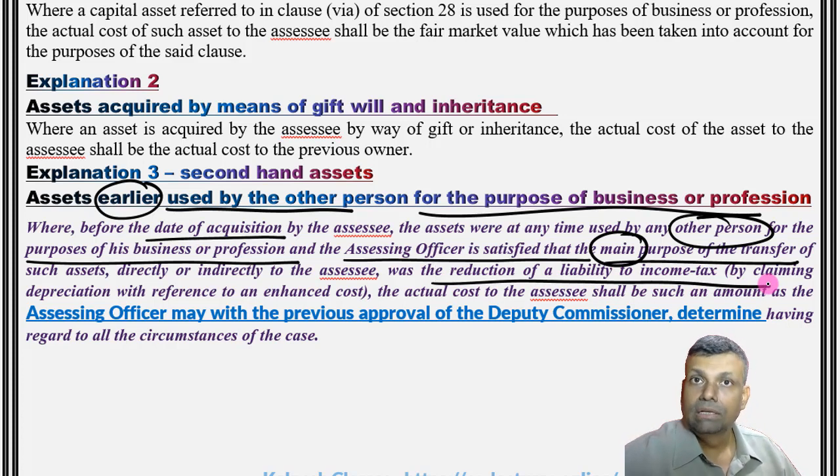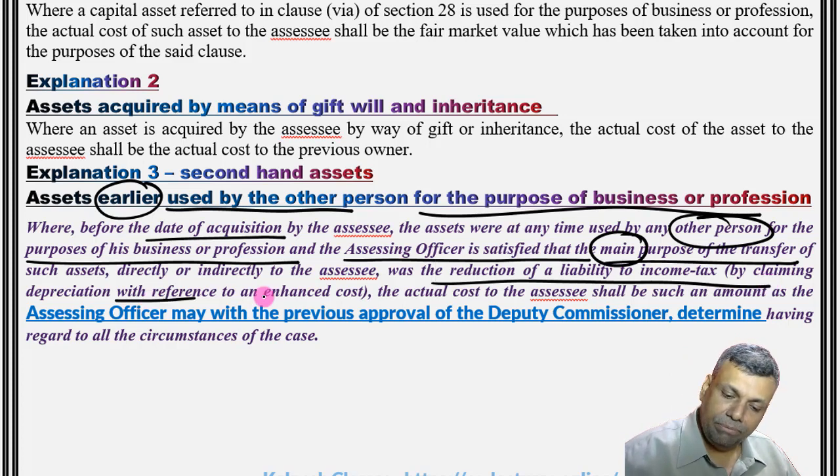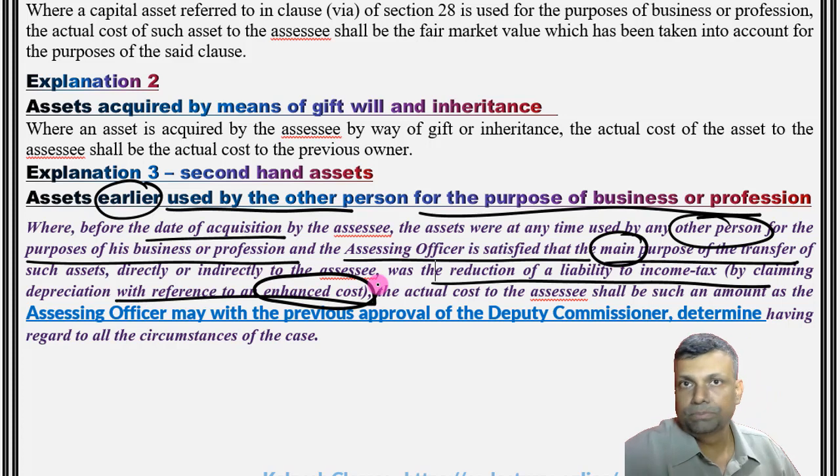If he is satisfied that the main purpose of this particular transaction, which is already implemented, is to reduce the tax liability by claiming the depreciation with reference to the enhanced cost. That means basically what these guys have done is, I am acquiring a second-hand asset at an enhanced value because I am a purchaser of the second-hand asset, and if I do overvaluation, I get over depreciation. And that's the thing which the lawmaker has thought.